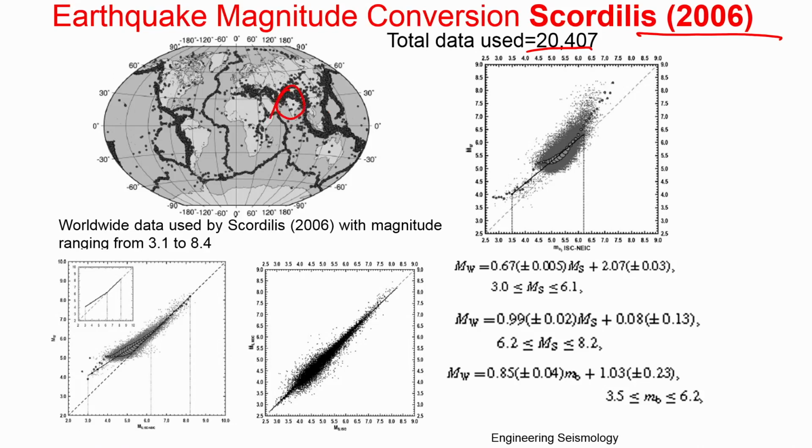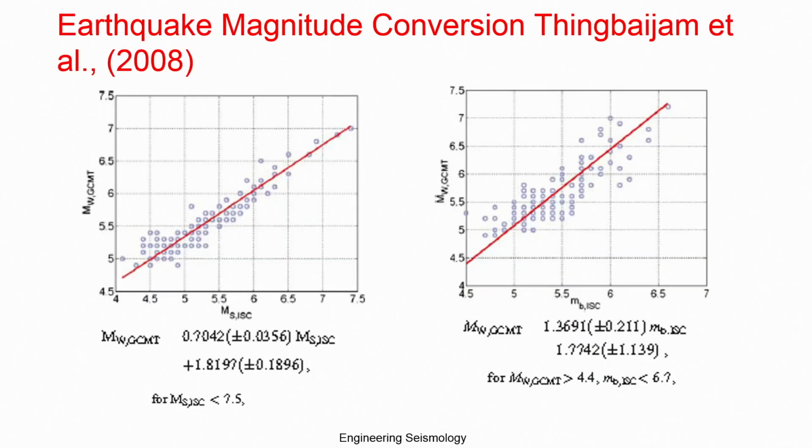He has given MS versus MW, and another, MB versus MW. He proposed this kind of equation and the range of the equation is here. These are some of the equations. You need to know these equations, but again I am telling you that I am not recommending any particular equation to be used. You have to select the equation according to your region, not based on the literature or known data.